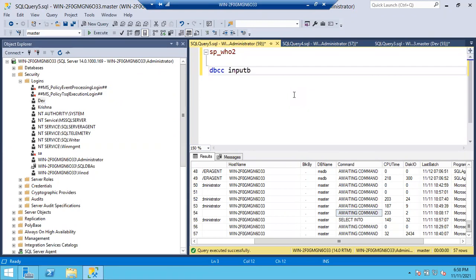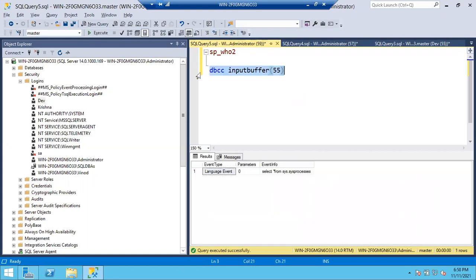Input buffer, output buffer we have. You have to give the session ID, 55. See here, you can see what Dev is running. Yes, sir.